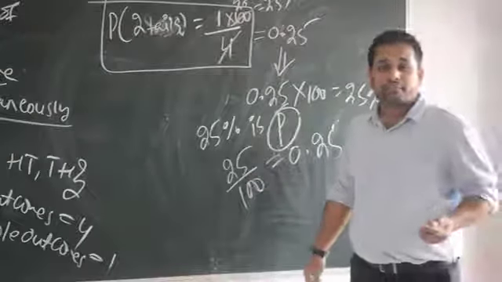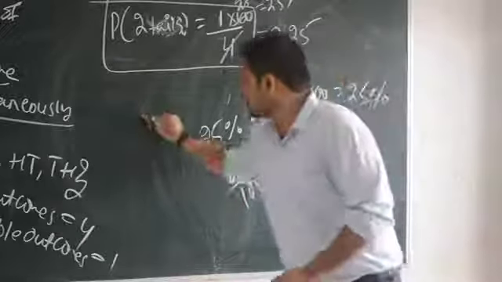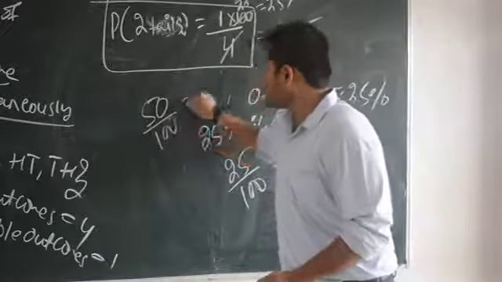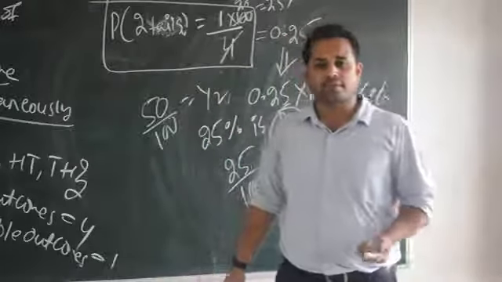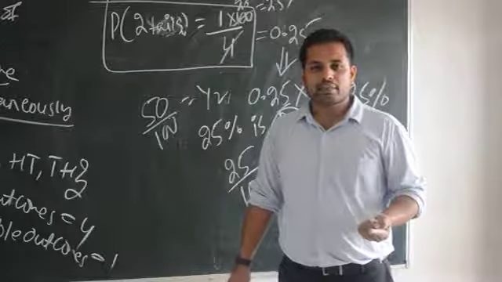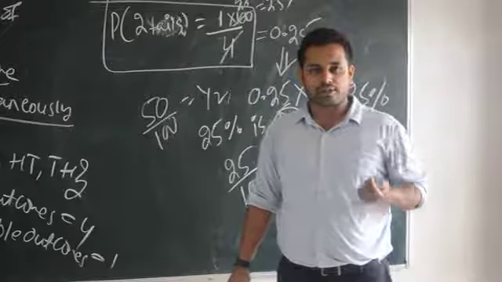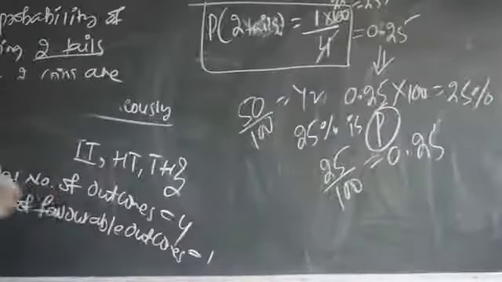Okay, 50% means what? Half, right? So 50% means 50 divided by 100, 1 by 2. There is a 50% profit chance. There is a 50% loss chance also. Are you understanding my point? This is very important, what I am trying to say. Okay, so please make a note of all these things. Let us get into next level questions.